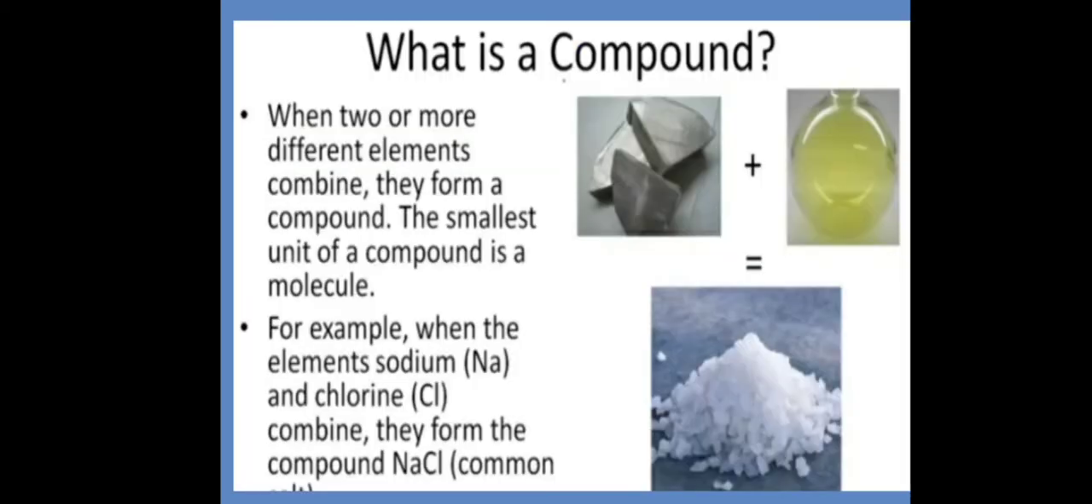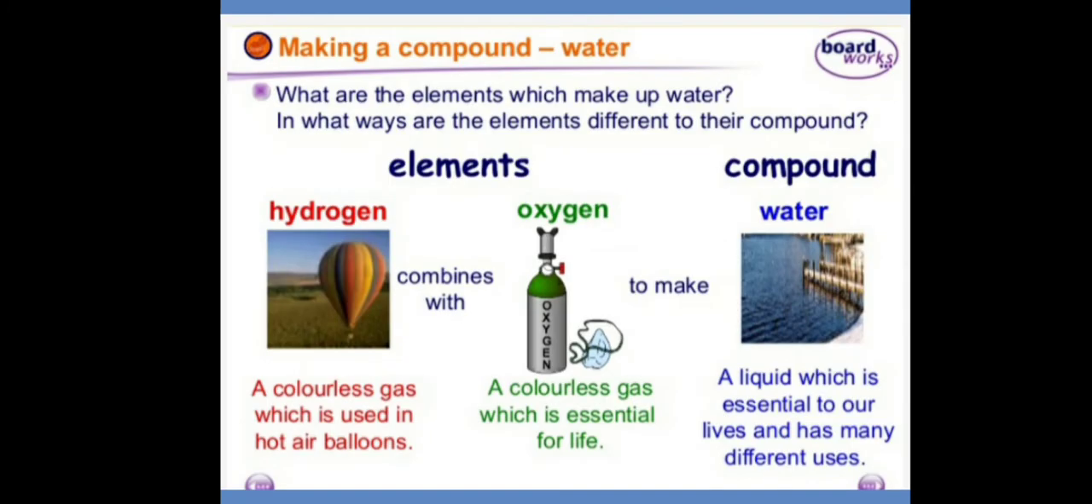So what is a compound? When two or more different elements combine, they form a compound. The smallest unit of a compound is a molecule. For example, when the element sodium, Na, combines with chlorine, Cl, they form the compound sodium chloride, NaCl, which is nothing but common salt.